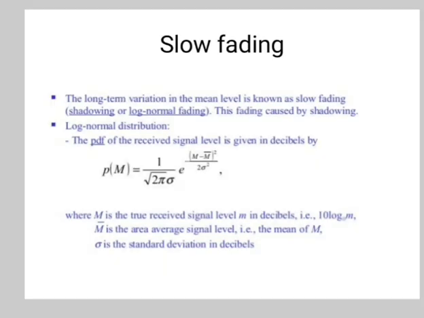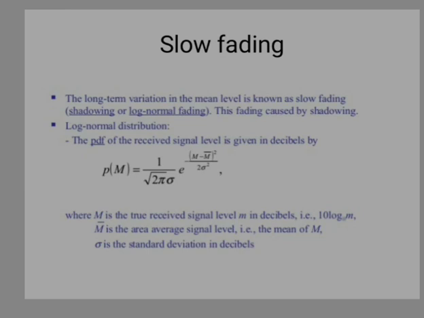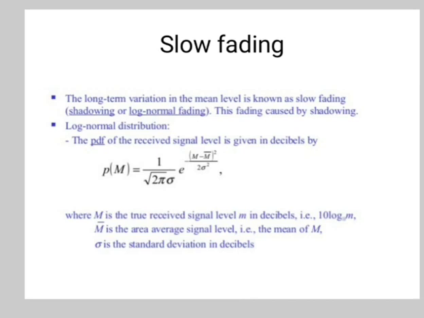So in flat fading, the bandwidth of the signal is less than the coherence bandwidth of the channel, or the delay spread is less than the symbol period. In frequency selective fading, the bandwidth of the signal is greater than the coherence bandwidth of the channel, or the delay spread is greater than the symbol period.